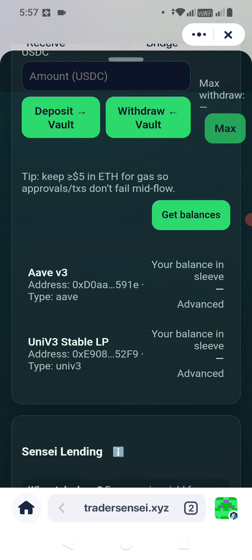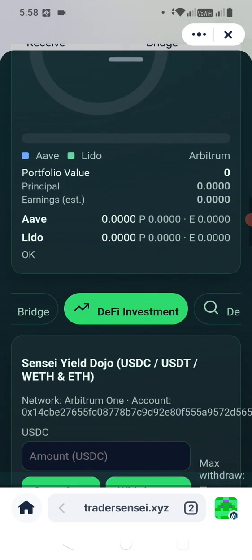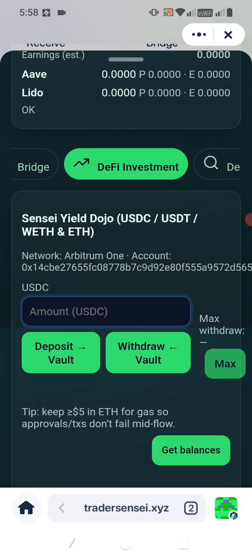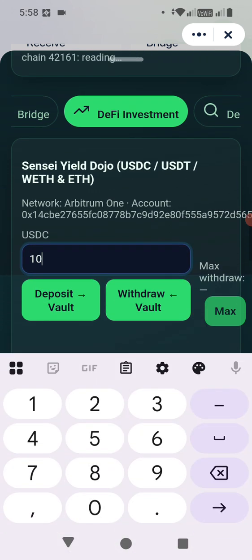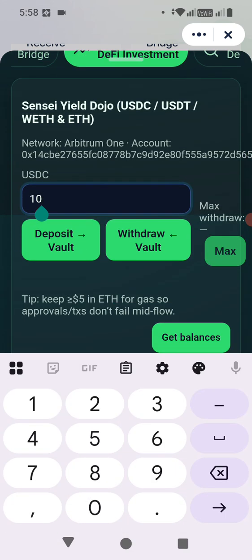And then the medium risk one here is Uniswap version 3, which is single-sided at the moment. There you earn about the same amount, but it is also safe. None of these things are locked. When you deposit, you specify an amount. In our wallet, we have $17, so I will just deposit $10 to test. Ten USDC. Or you can also do a max. Oh, max is not working here. Okay, we will look at that later. But here you will have $10.